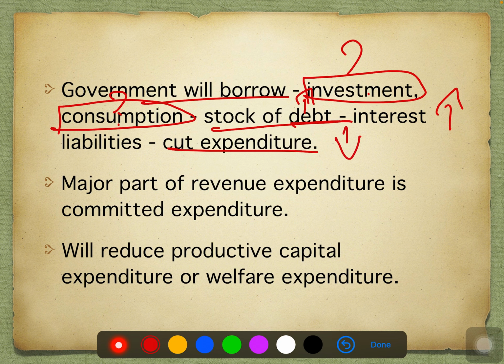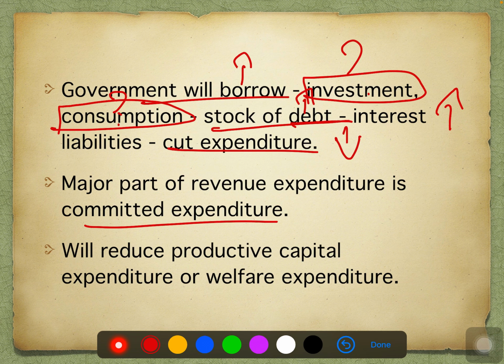They do not have any options because the expenditure is increasing and their borrowings are also going to increase. Because of that, one day or the other you have to pay to others. For that reason, it's very important to cut the expenditure of the economy. From where can they cut the expenditure? See, the most important part of revenue expenditure is a committed one. You cannot change it at all.